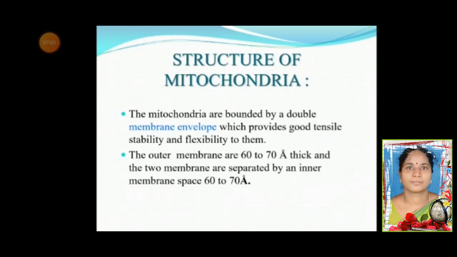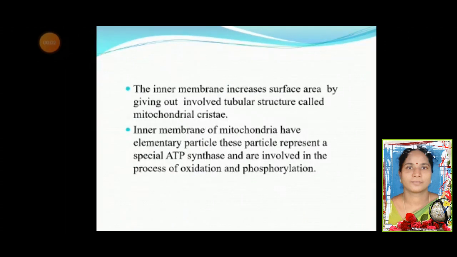Structure of mitochondria. The mitochondria are bounded by a double-layered membrane envelope which provides good tensile stability and flexibility to them. The outer membrane is 60 to 70 angstrom thick and the two membranes are separated by an inner membrane space of 60 to 70 angstrom units. The inner membrane of mitochondria increases surface area by giving out involuted tubular structures called mitochondrial cristae. The inner membrane has elementary particles, and these particles represent a special ATP synthase and are involved in the process of oxidation and phosphorylation.